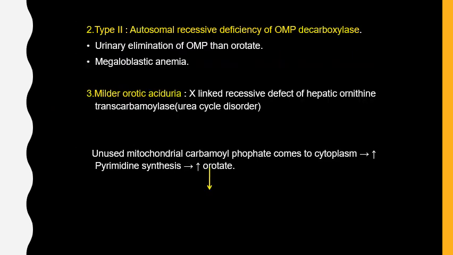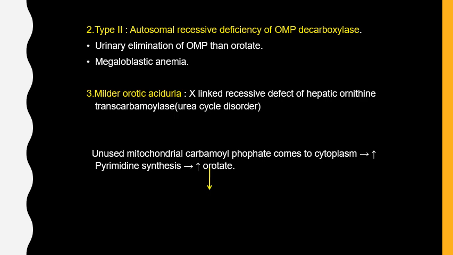Then type 2 orotic aciduria is due to deficiency of OMP decarboxylase. Remember the first one was UMP synthase; here it is the OMP decarboxylase enzyme. Here there is urinary elimination of orotidine monophosphate rather than orotic acid. In type 1 it was orotic acid excretion, here it is OMP excretion. There will be megaloblastic anemia.